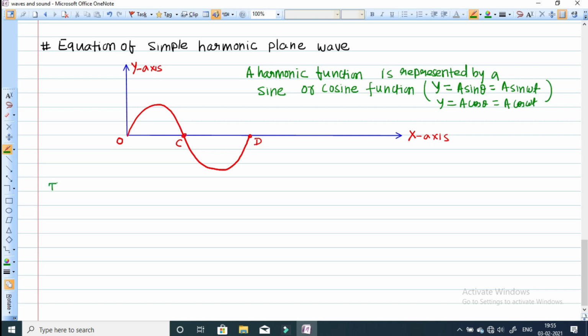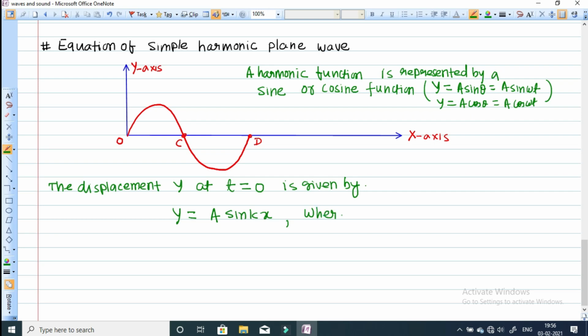Now since it is a harmonic function, the displacement y at t is equal to 0 is given by y is equal to a sin kx. On the x-axis and y-axis, the relationship between y and x is a sine function, so simply we can write y is equal to a sin kx, where a and k are constants.